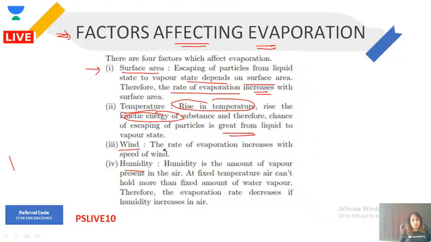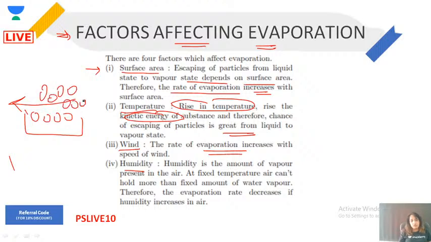Then wind. If there is wind flowing, then evaporation increases with the speed of wind. Why? Because the surface particles will be taken away by the wind. And humidity: if there is more humidity, there are more particles around, so these will not get space to evaporate. So at a fixed temperature, with increasing humidity the evaporation rate decreases.